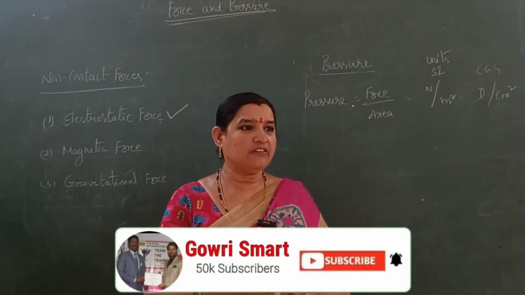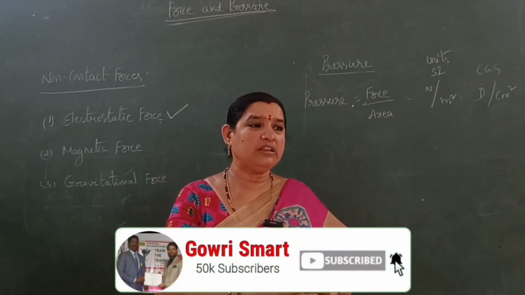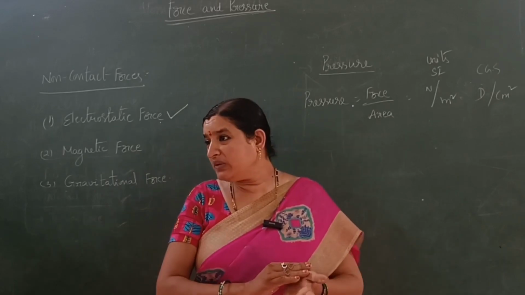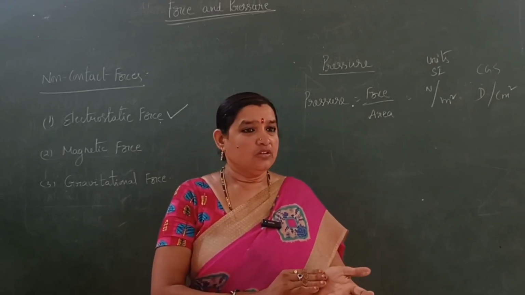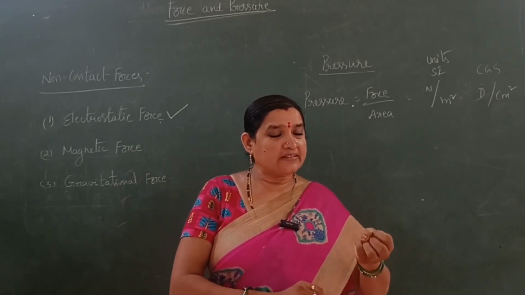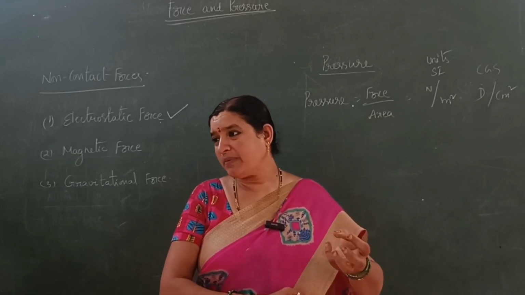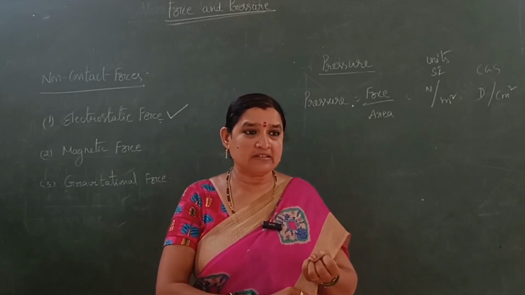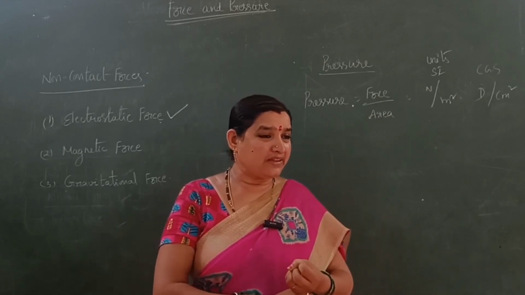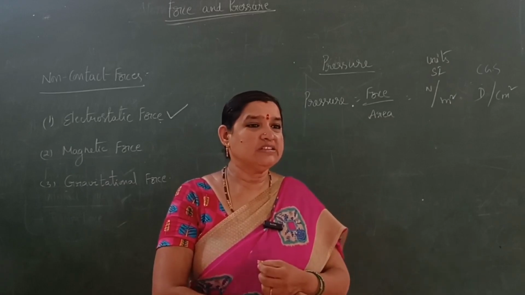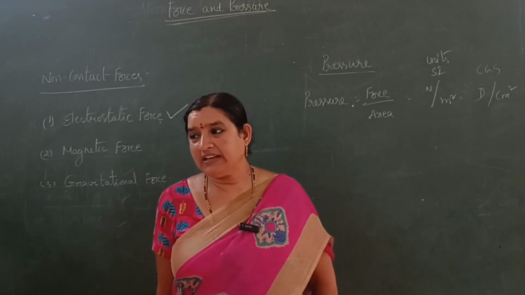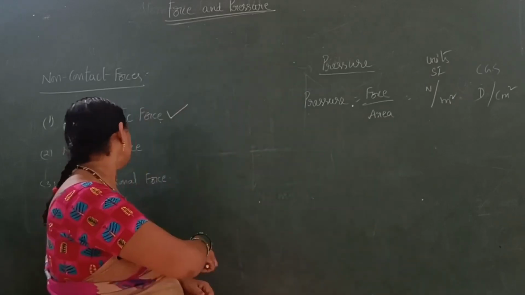Due to the friction, it will come. When we rub with the polythene paper, the rubber balloon gains a charge. That's why it attracts the small pieces of paper or husk or dust particles. All are attracted by the rubber balloon. This is called electrostatic force. The next one is magnetic force.